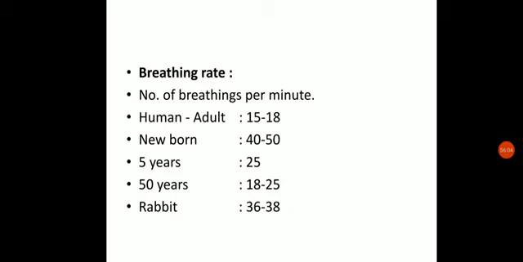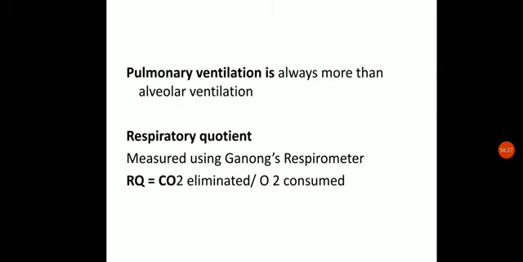Up to 5 years the breathing rate will be around 25, and when the person gets aged, at around 50 years, the breathing rate will again increase to 18 to 25. A normal human adult up to 50 years will be around 15 to 18. In the case of rabbit the breathing rate will be 36 to 38. Pulmonary ventilation is always more than the alveolar.